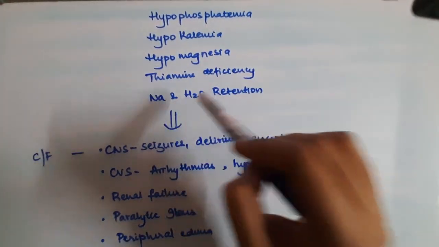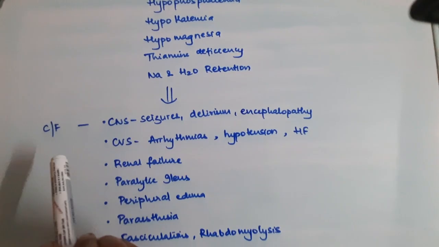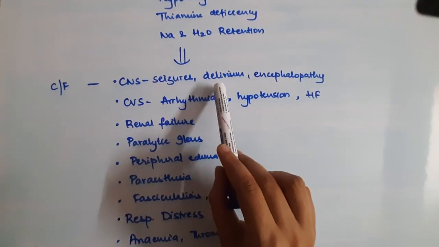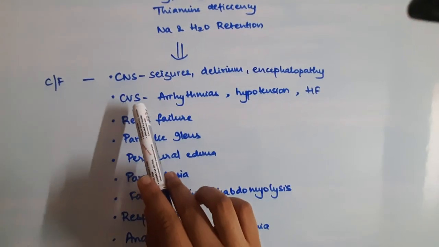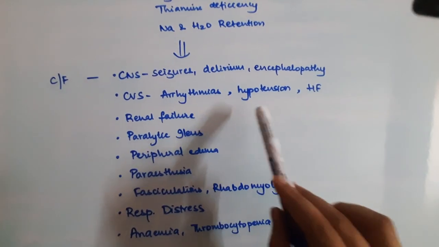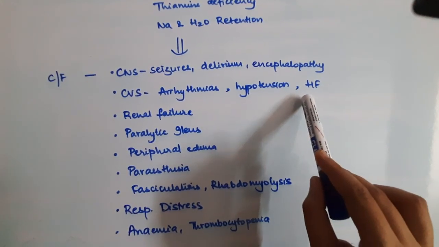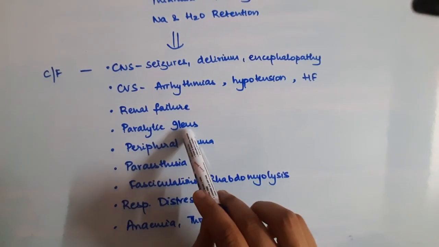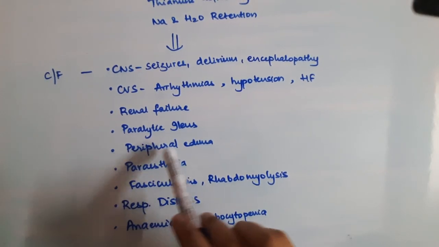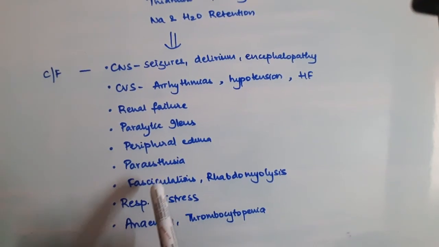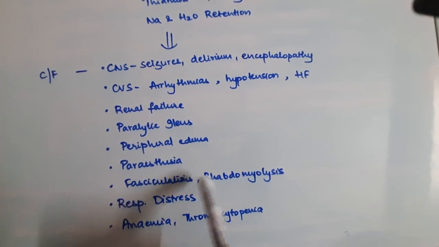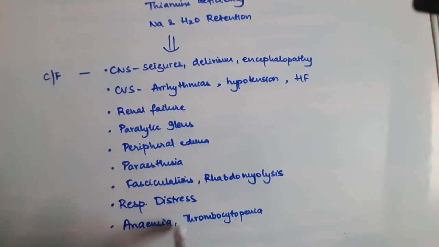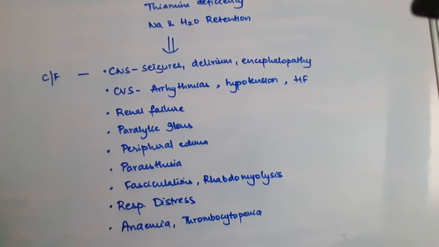Now, because of all these metabolic abnormalities, we have a vast array of clinical features, which in the CNS includes seizures, delirium, encephalopathy. In the CVS, it leads to arrhythmias, hypotension, and congestive heart failure due to sodium and water retention, renal failure, paralytic ileus due to hypokalemia, peripheral edema, paresthesias. In the muscle, it can lead to fasciculations and rhabdomyolysis, also respiratory distress and anemia, thrombocytopenia, and WBC abnormalities.